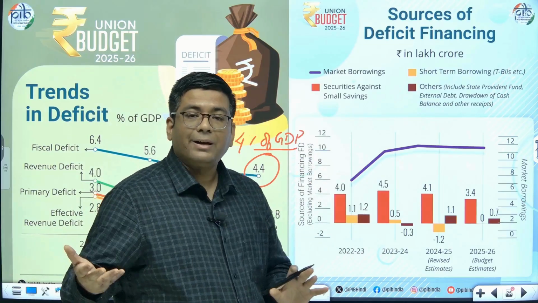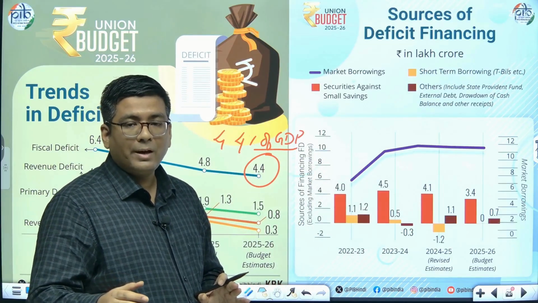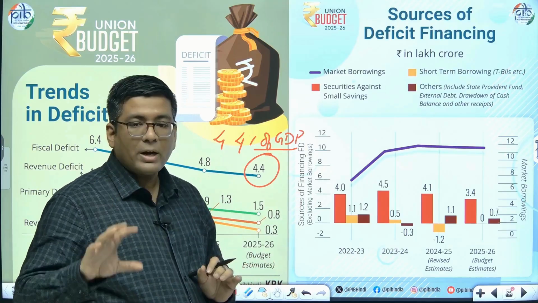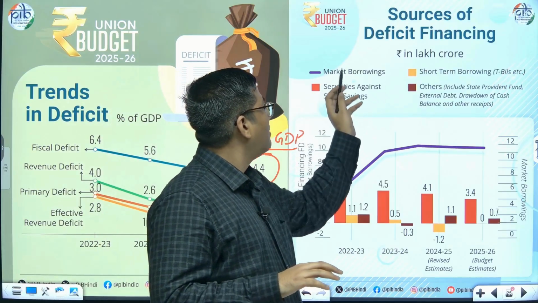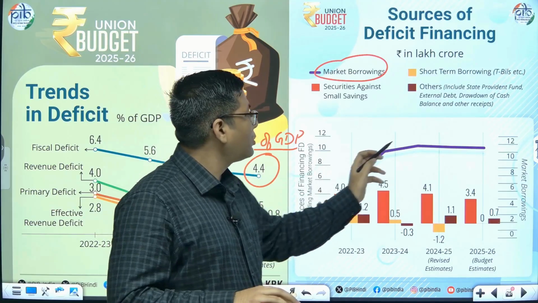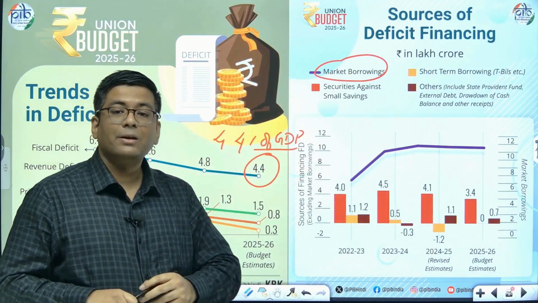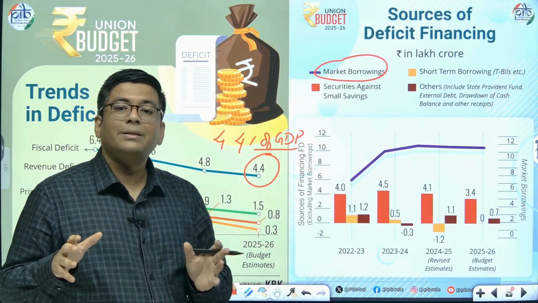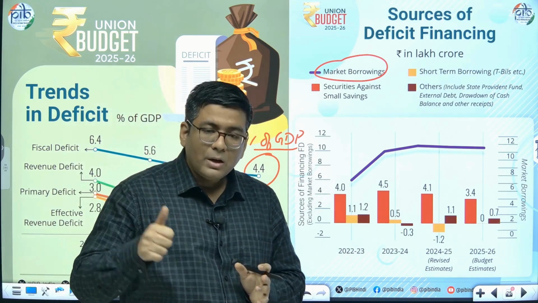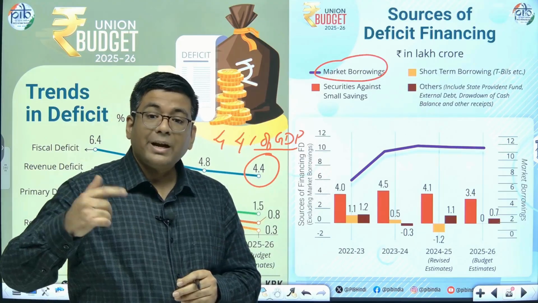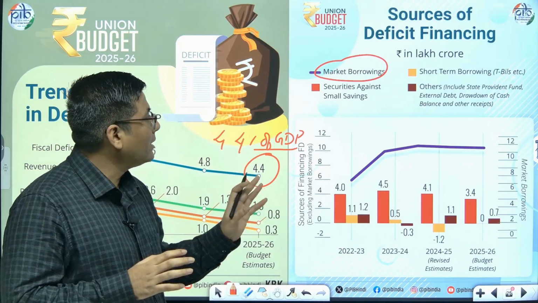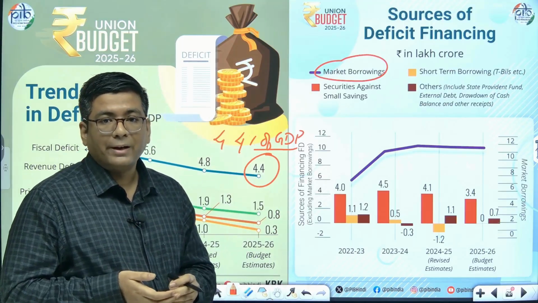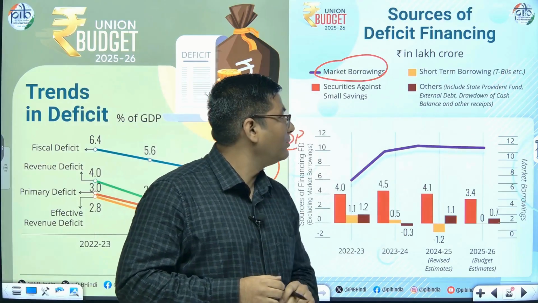Now after that, what has been the major sources of deficit financing? So with respect to India, as of now, the highest share of deficit financing comes from market borrowings. Okay, so most of the deficit has been financed using the market borrowing. So market borrowings are basically done using the issue of government securities, the investment trust bonds, and these are basically the way in which the government takes in the money and subsequently then it services this particular debt. So that is the single largest component of the debt.